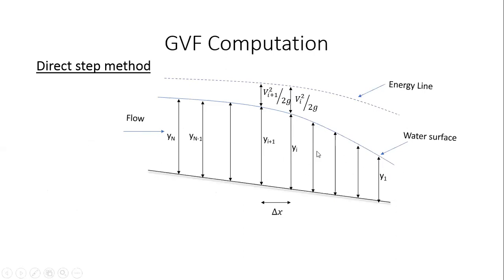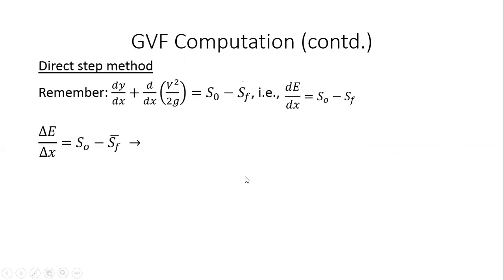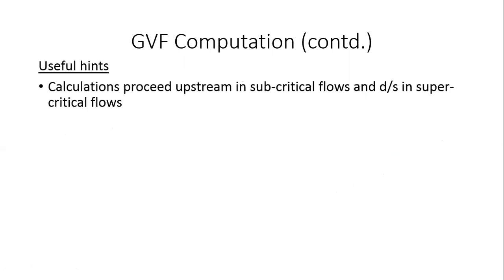So in this case, I've demonstrated what it will be for a subcritical flow: y1, y2, y3, yi, yi plus 1, and so on, yn minus 1, yn. But if the flow was supercritical, then we will go in this direction. The computation will go from the upstream point to the downstream point. In the case of subcritical flow, I'll go from the downstream point towards the upstream point. Okay, so that is one of the useful hints that you need to remember.